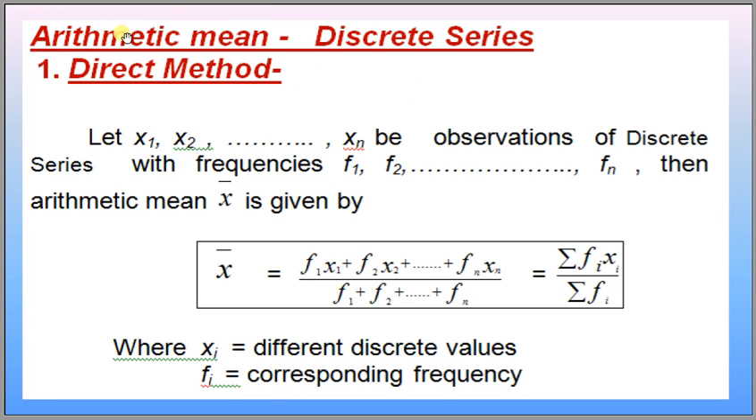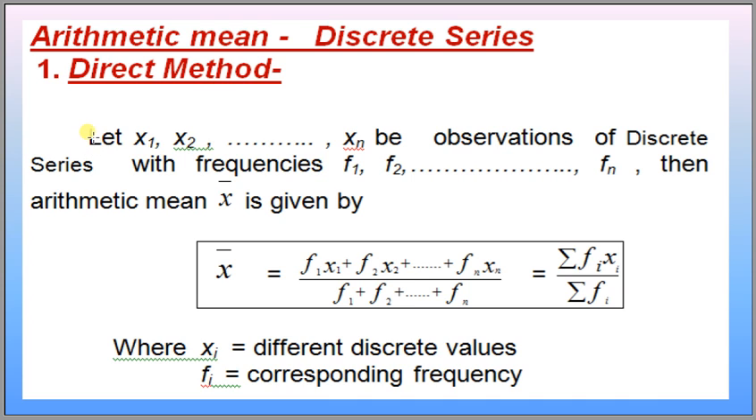Let us start arithmetic mean in case of discrete series. There are again 3 methods. First one is direct method, second is shortcut method, and third one is step deviation method. Let us start with direct method.